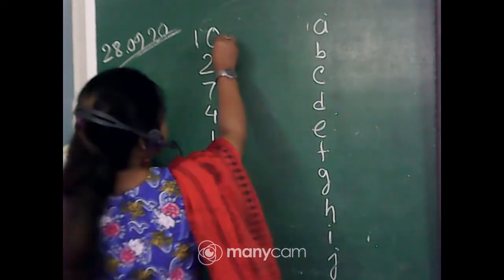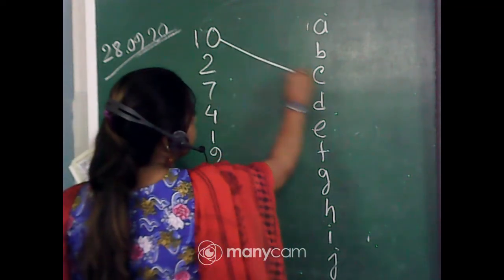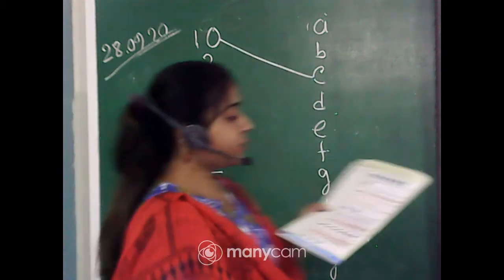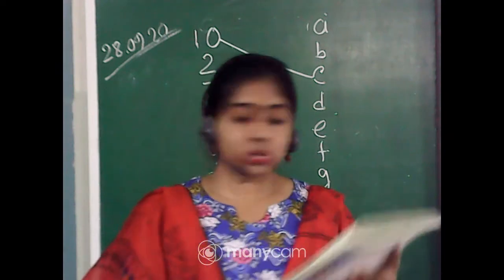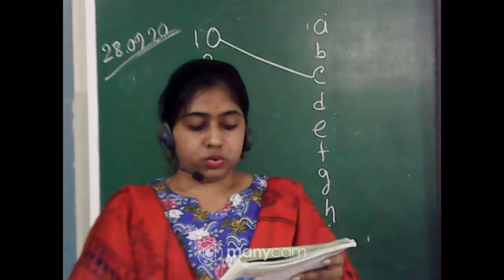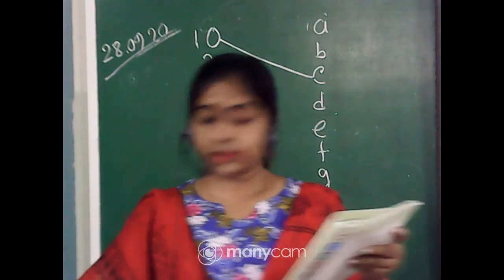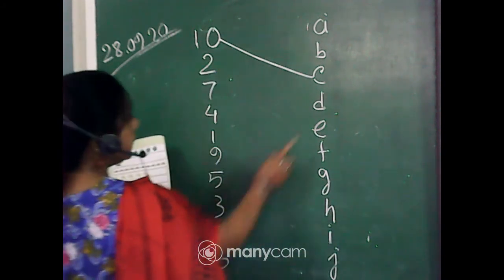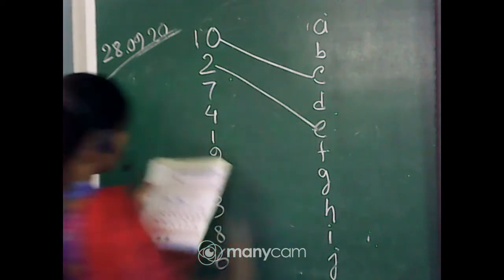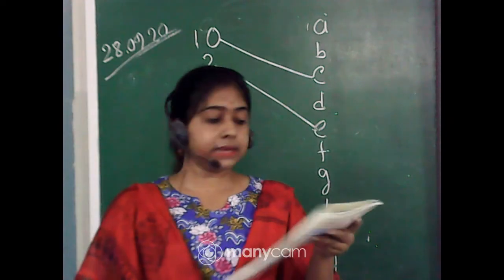So C is 10 in number. That is whistles. Yes. Next, 2. Yes, 2 jeeps. 2 E. Yes, very good.